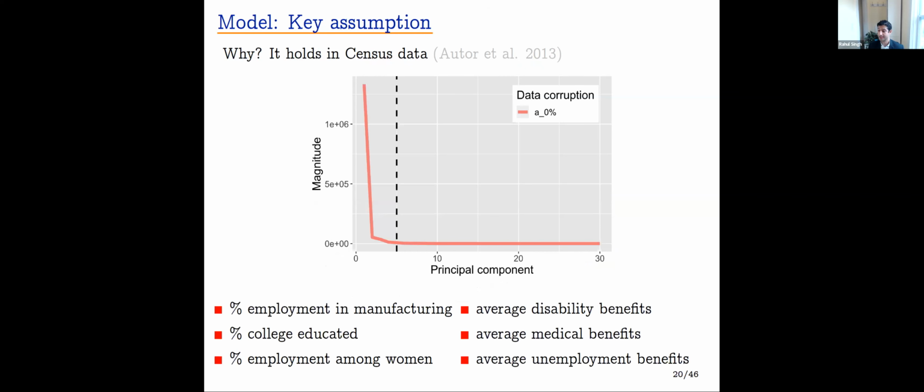Why would we place an assumption like this? Well, because it seems to hold in census data. So here we've loaded the covariates from Autor, Dorn, and Hanson's 2013 paper in the American Economic Review. In their 30 covariates, we've done the singular value decomposition and then visualized the singular values, also called the principal components. And we see that maybe just the first 5 principal components explain most of the variation in the data. We also see the intuition of approximate repeated measurements, because among these variables, we have average disability benefits and average medical benefits and average unemployment benefits, which are not precisely repeated measurements, but maybe approximately so.